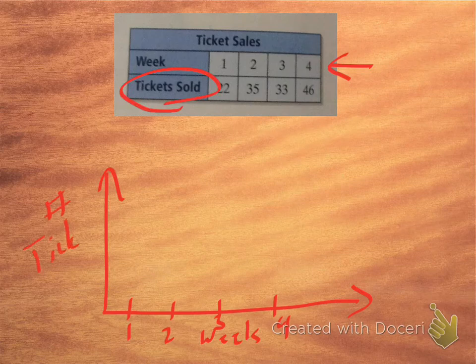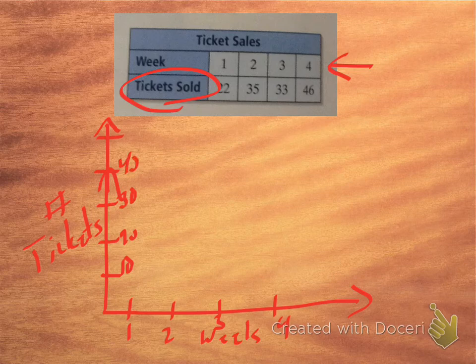And again, look at your highest and smallest values. Okay, this one goes from 22 to 46. So let's count by tens. 10, 20, 30, 40. And we've got to go all the way up to 46, so we're just going to extend this up a little bit more, and that'll be 50. So let's go 10, 20, 30, 40, 50. Agreed? Agreed. All right, now this one's going to be a broken line graph.